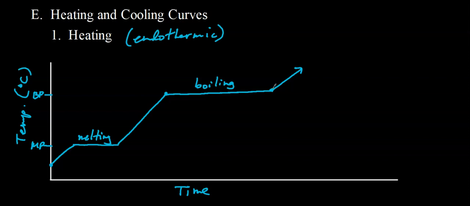If we're adding energy at a constant rate, that must mean it takes more energy to boil a liquid than it does to melt a solid. By the way, on the graph, anywhere there's a slope, that involves a change in temperature. We could use Q equals mcΔT to calculate the energy associated with that temperature change.